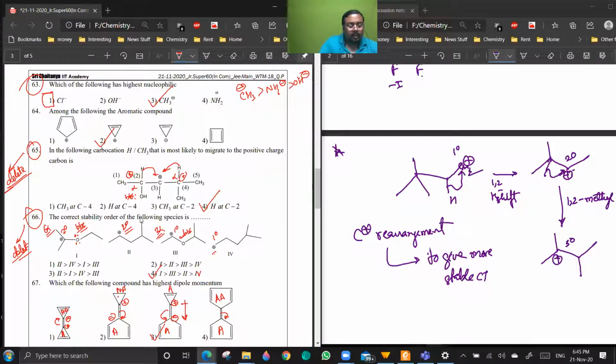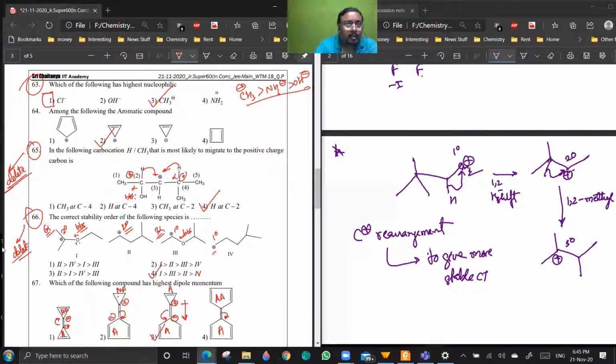When you are talking about CH3 minus, NH2 minus and OH minus, basicity will be increasing in this way. CH3 minus is much stronger than OH minus as a base. So across the period, have you understood?